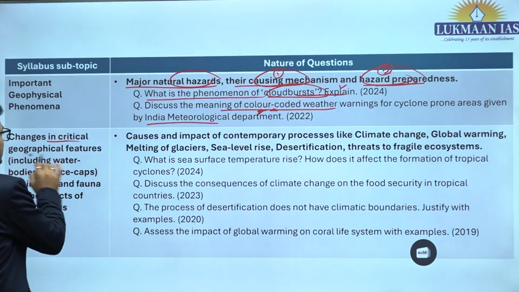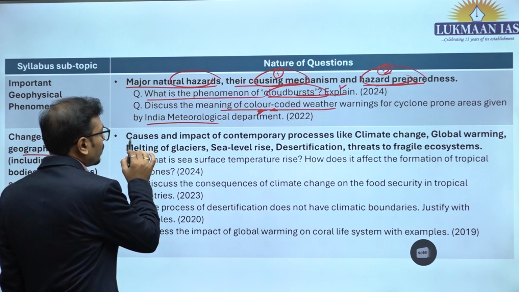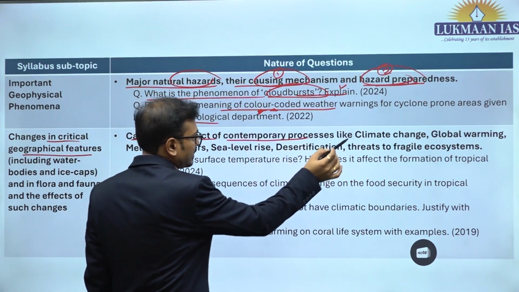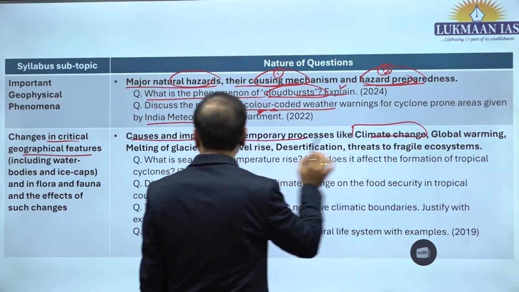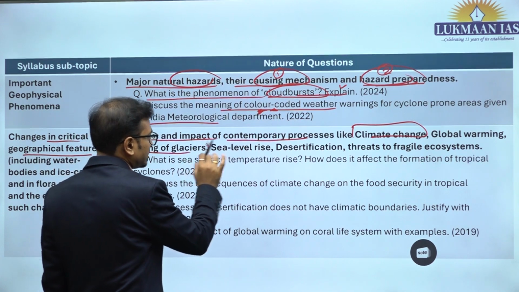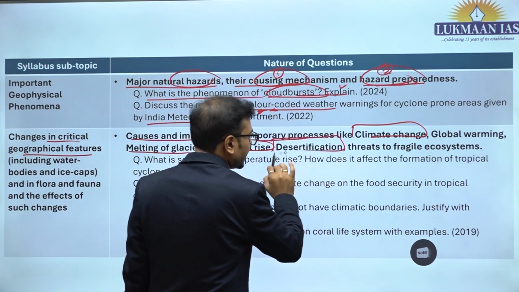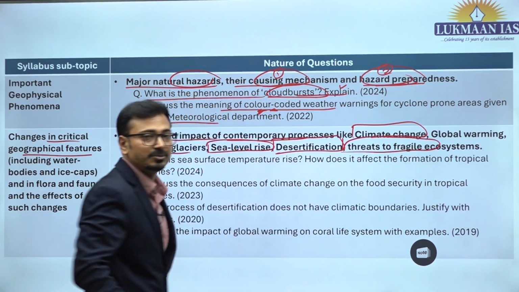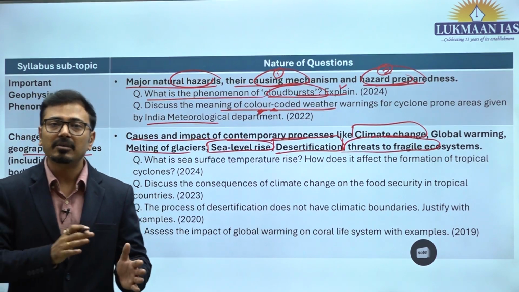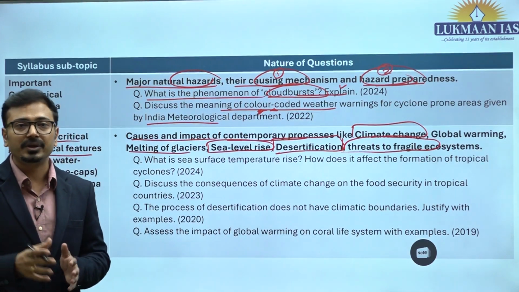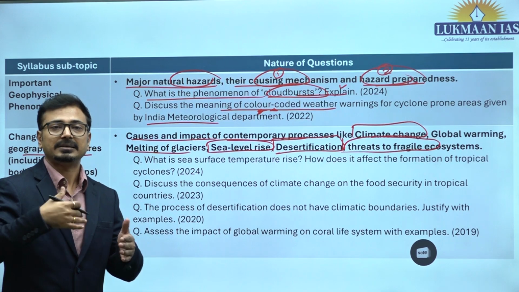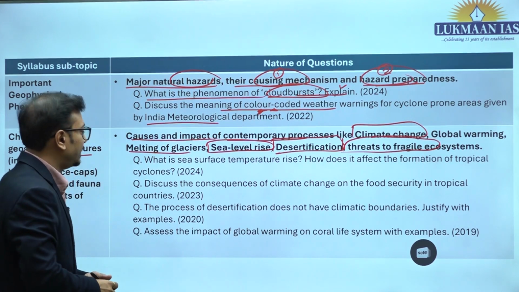Now, changes in critical geographical features, I was telling you: causes and impact of contemporary processes like climate change, global warming, melting of glaciers, sea level rise, desertification, threats to fragile ecosystems like coastal ecology, Himalayan ecosystem or mangrove ecosystem. This is how UPSC has asked questions on fragile ecosystems.